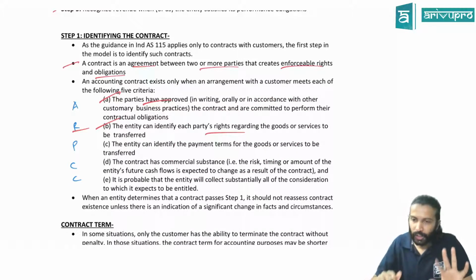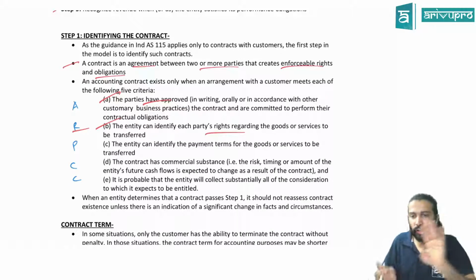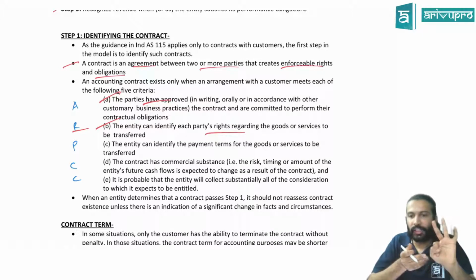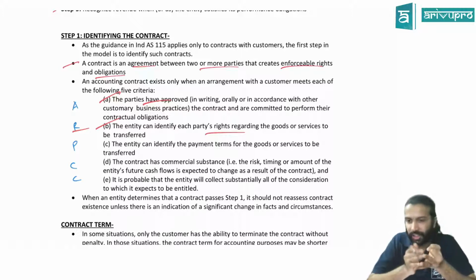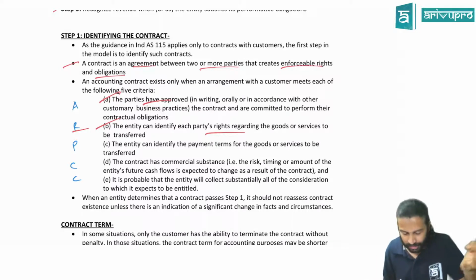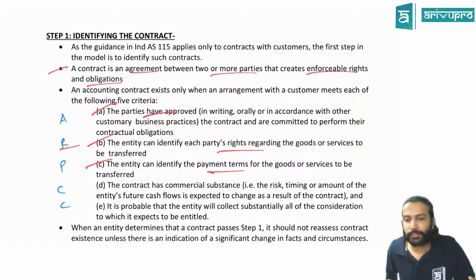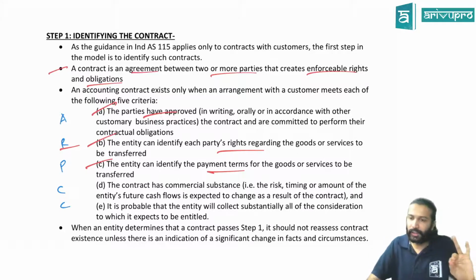First is what? The party should have agreed to the terms. Second one is what? Each party should identify the rights in the contract with respect to goods and services. Next is P. P means payment terms. Contract means obviously there will be some payment terms. Each party should agree on or know about the payment terms associated with the contract, that is, with goods and services. A, R, P, C.